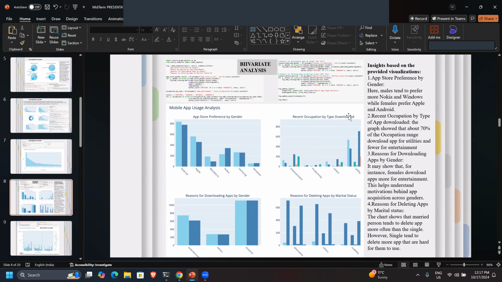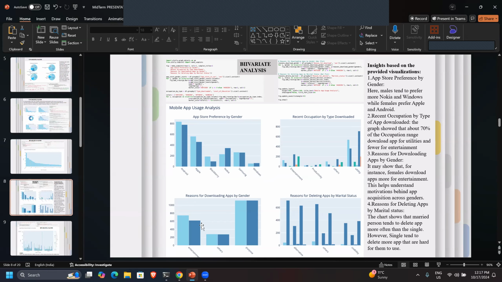And talking about the reason for downloading, so utility, I'm sorry. The graph showed that about 70% of the downloads are for utilities, and fewer for entertainment. So that's what we have done in univariate as well. That 70% of the data was utility and other, followed by entertainment.